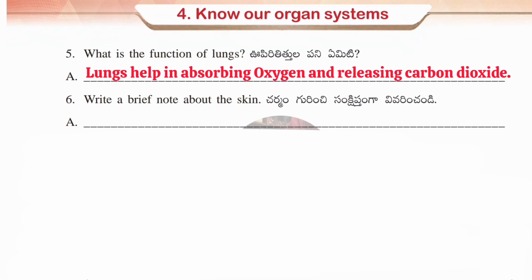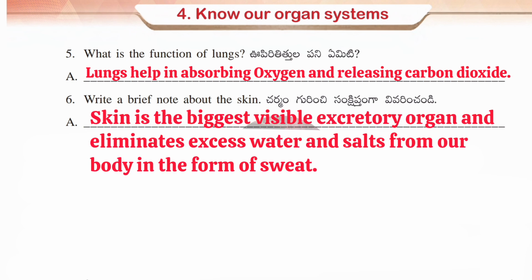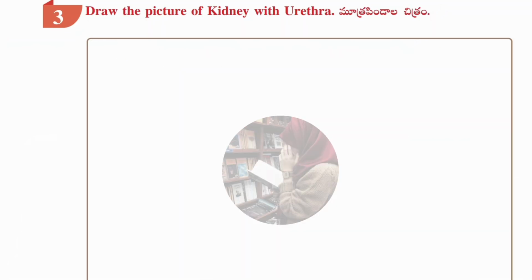Sixth question, write a brief note about the skin. Answer, skin is the biggest visible excretory organ and eliminates excess water and salts from our body in the form of sweat.